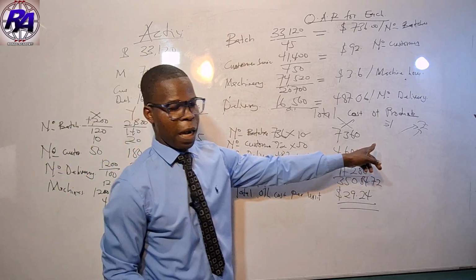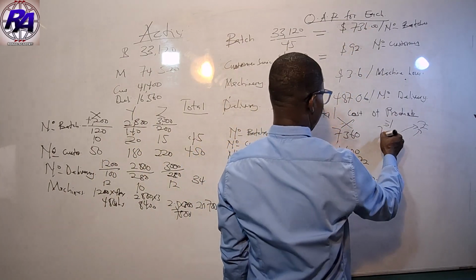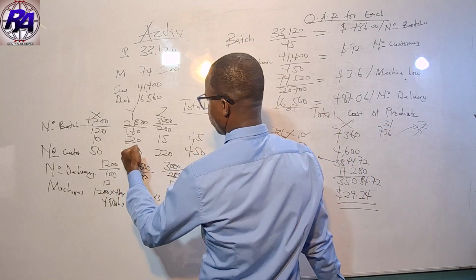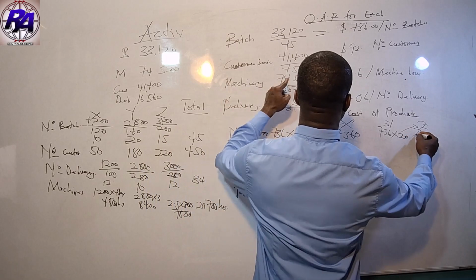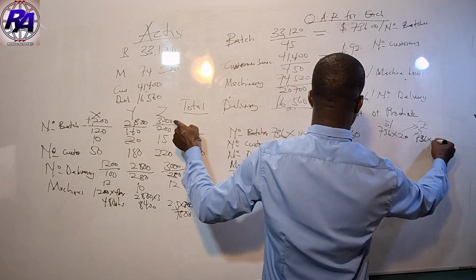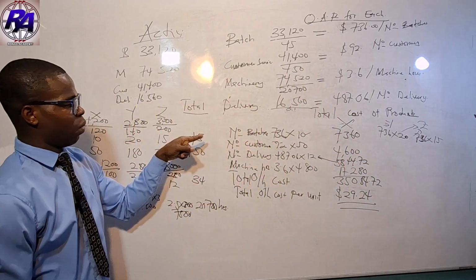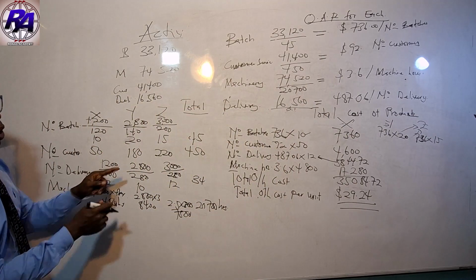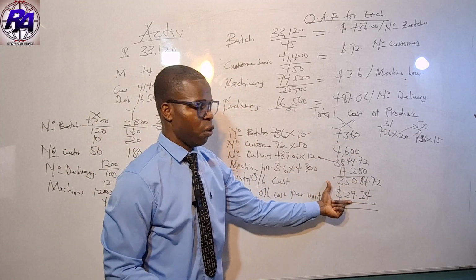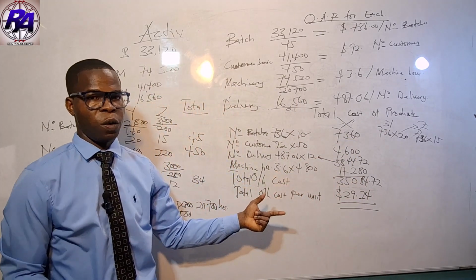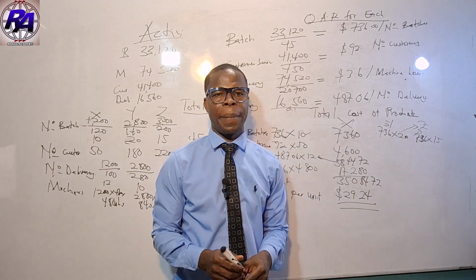If you want to do it for Y, you do the same thing. You take the rate of the batch, 736, then multiply by the cost driver that goes with it, 20. If you want to get for Z, it's the same rate, 736, times 15. Then you are done with batches. Then you take the next cost driver, number of customers, and do the same thing for Y. At the end of the day, you will still get the total cost. Then if you want the overhead cost per unit, you divide by the units produced of Y. That will give you the overhead cost per unit.